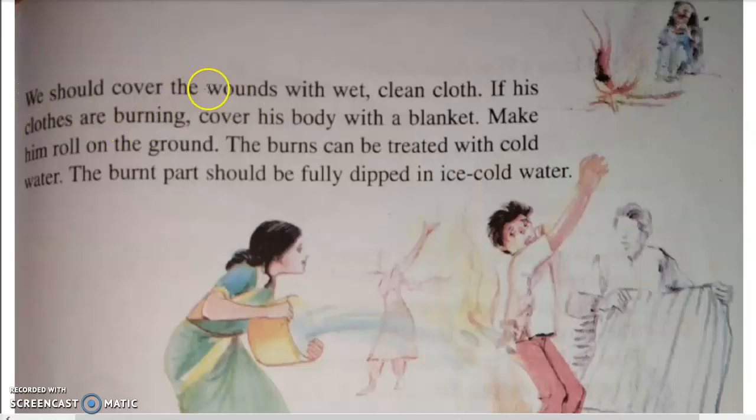We should cover the wounds with wet, clean cloth. If a person is severely burnt, you can cover the wounds with wet, not dry, clean cloth. If his clothes are burning, cover his body with a blanket. Yes, this is very important. Suppose his clothes are burning, then immediately you have to cover his body with a blanket.